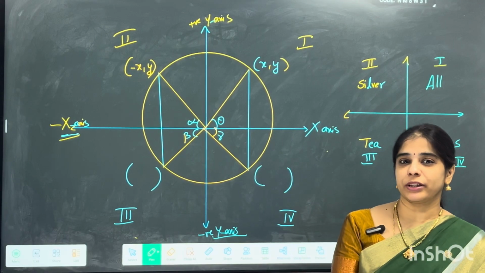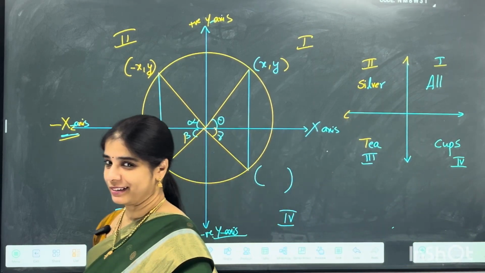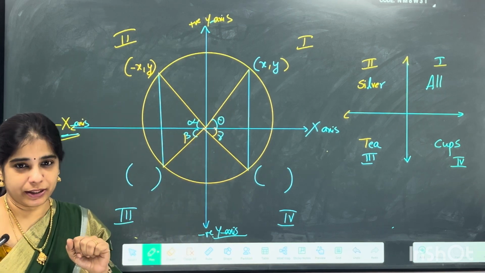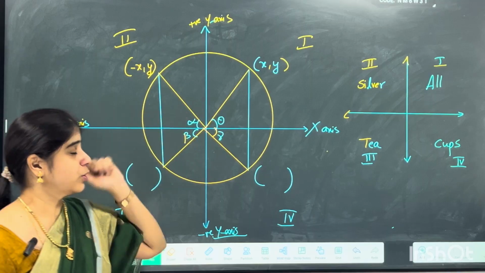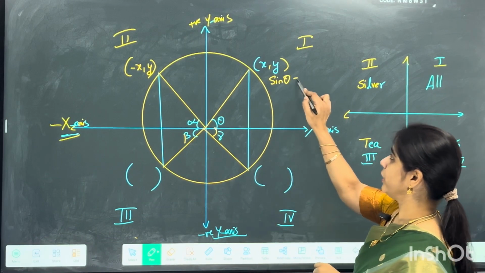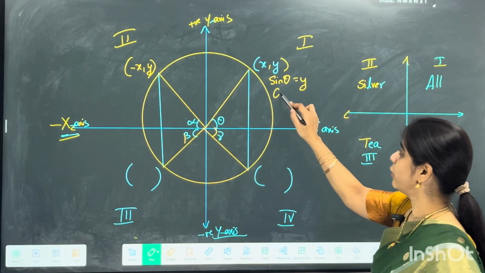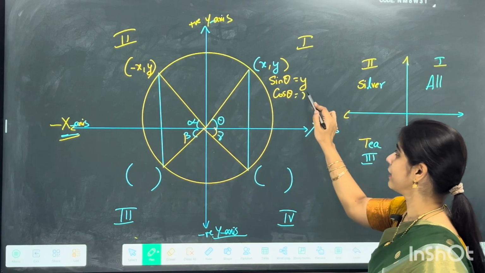Yes, so you might have heard about "All Silver Teacups", which is what we were just discussing, right? So what are the actual reasons is what we will see. Now, x comma y in the first quadrant, the coordinates of that point will be x comma y. So obviously we know that sine theta will be y, because that's the vertical length, and cos theta will be the horizontal length, that will be your x length, right?